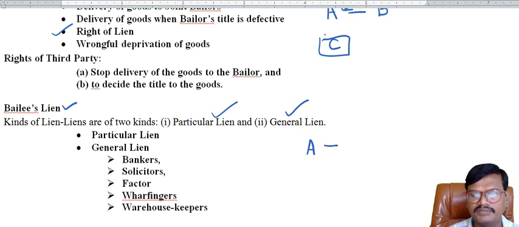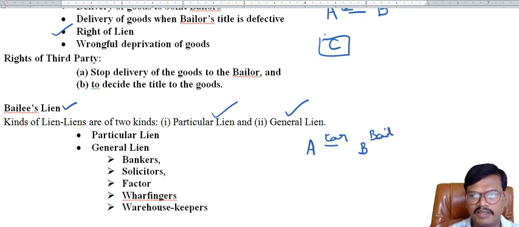A delivered his car for repair to B, and once the car was repaired, it should be returned to the owner. The car was actually repaired, but A did not pay the charges.